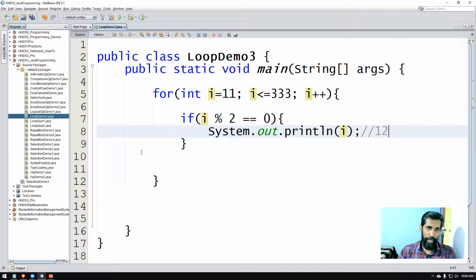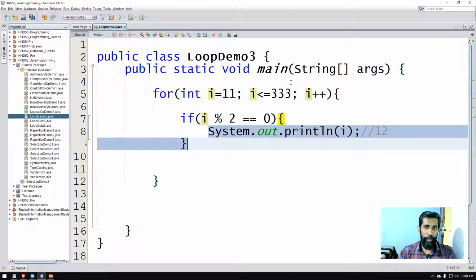Then it will go here, again it will come here. 12 plus 1, I will become 13. 13 is less than 333. Yes, true. Come inside. We want to see whether we can print 13 or not. So 13 modulus divided by 2 is equal to 1, not equal to 0. So this condition is not true again. So 13 cannot be printed. Go back, increment it by 1, I becomes 14. 14 is less than 333.